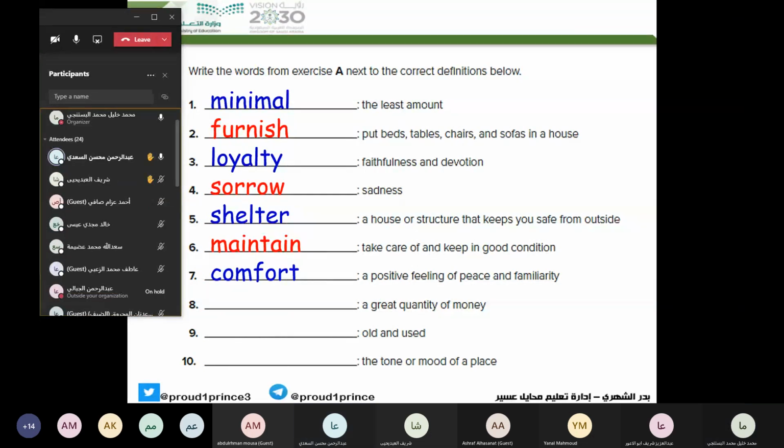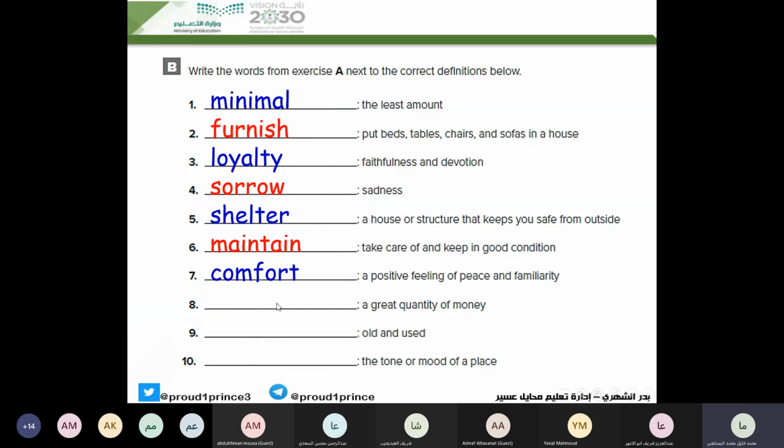Worth. Sorry, wealth. Wealth. Yes. But realize here it is written wrong. We cannot adjust it. Number 8 is written by mistake. Not soul. Wealth, W-E-A-L-T-H. Don't write soul. Write wealth. Wealth means a great quantity of money.